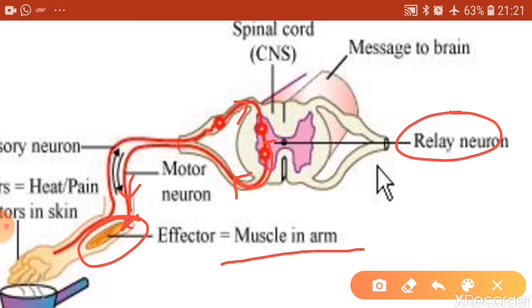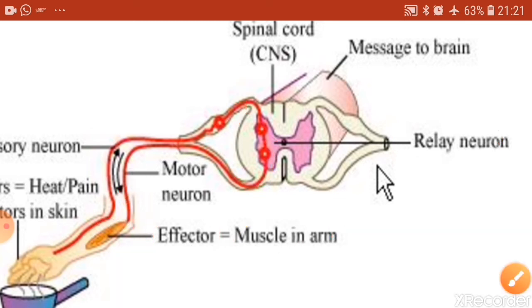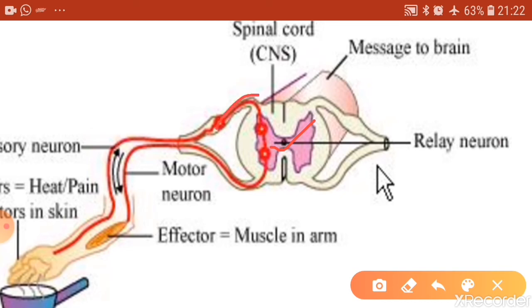So that part is already discussed. Here, once the motor neuron takes the message to the effector organ, which is the muscle, the muscle will contract, and because of the contraction you remove your hand. In this example, because of the presence of the relay neurons, you don't find that any processing is occurring, and the transmission of the impulse from the receptor to the effector is quite quick because processing is not involved, and so there is a sudden withdrawal of the hand.